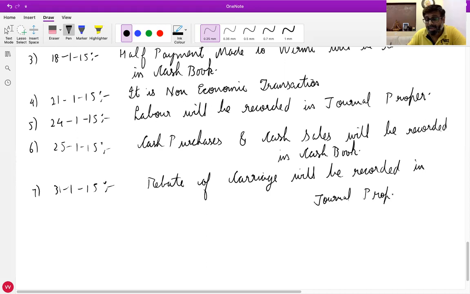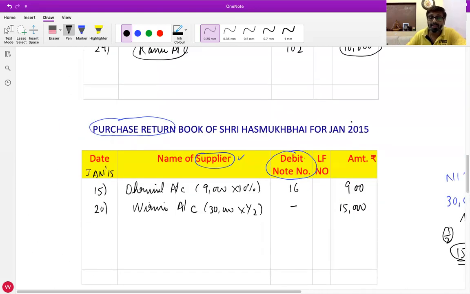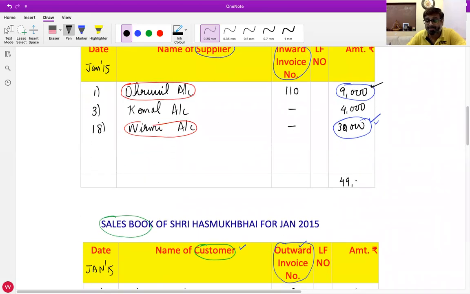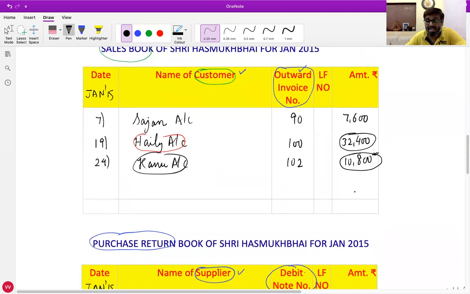Now only the formality of totaling is left. Total of purchase book 9, 13, 49,000, 43,000. You'll write total credit purchases. Then sales book 32, 42, 49, 50,800.